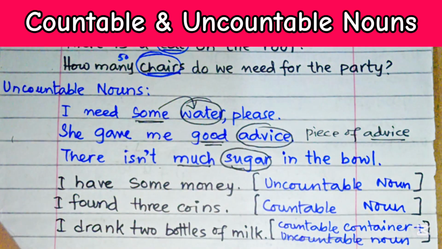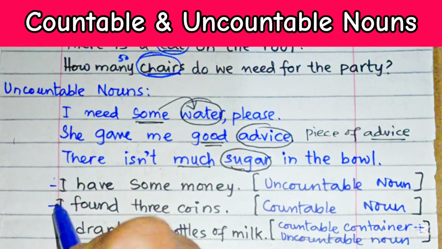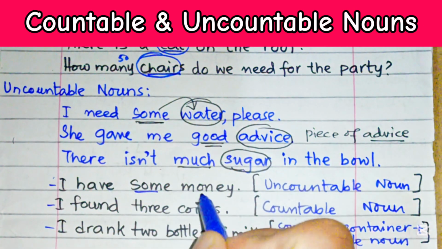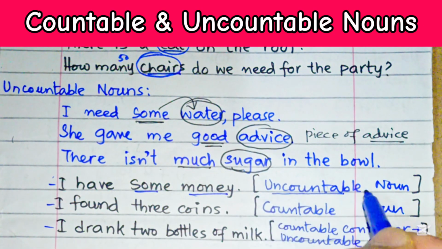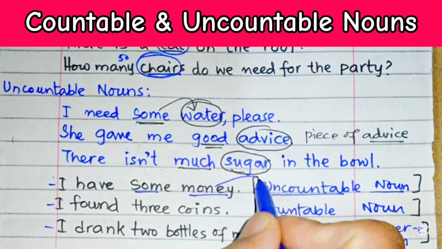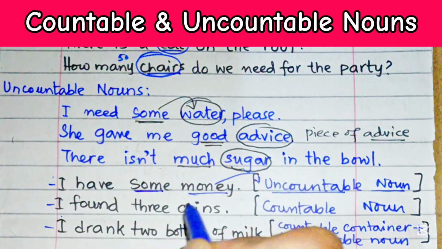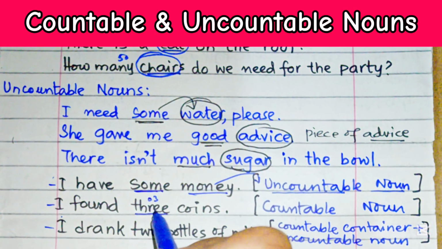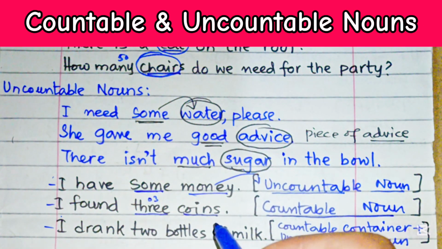Now, at the end of this particular session, let's have a look at these sentences. I have some money, some money. Currency can be counted, but money can never be counted. So it is an uncountable noun, money. Before that we can use some money. I found 3 coins. 3 shows that there is a number, so that's why it is a countable noun. So coins are countable nouns.